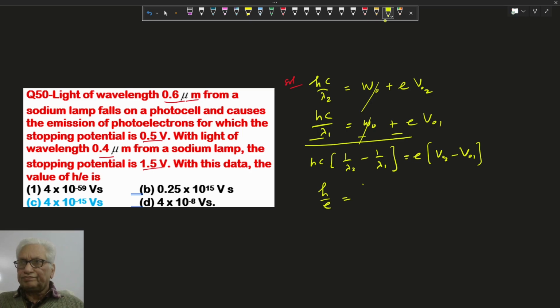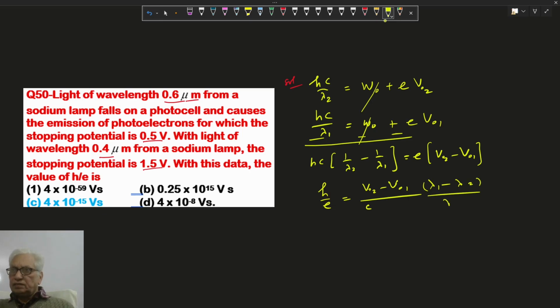Means here V naught 2 minus V naught 1 is the voltage, and below comes lambda 1 minus lambda 2 over lambda 1 lambda 2. The voltage difference is 1.5 minus 0.5, times 3 into 10 to the power 8.